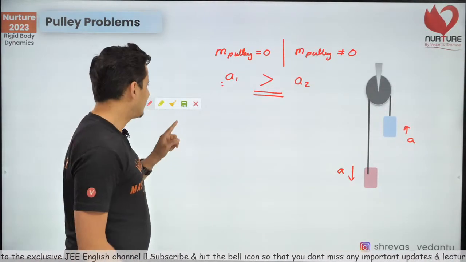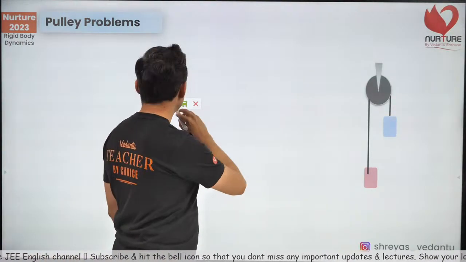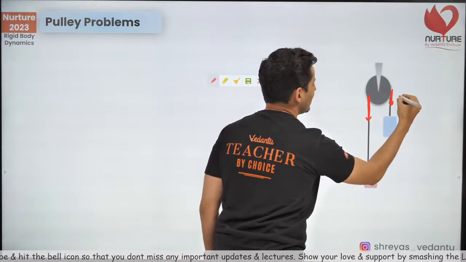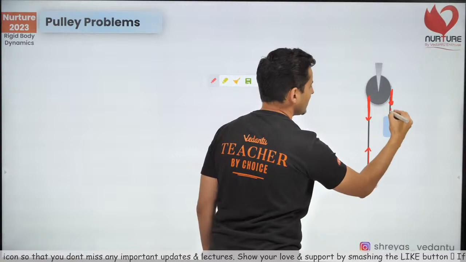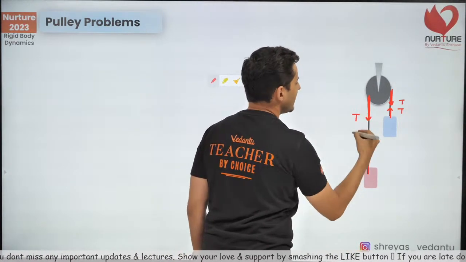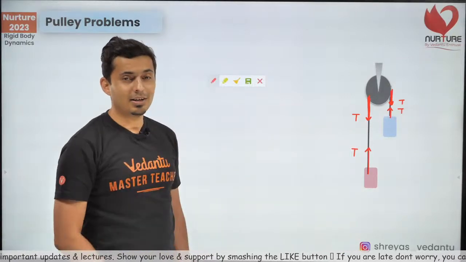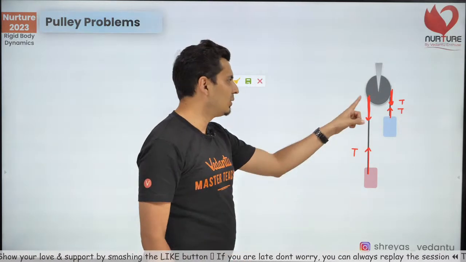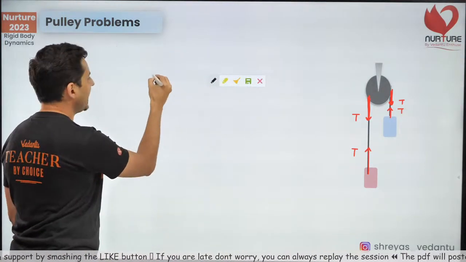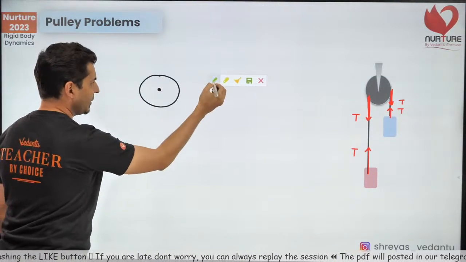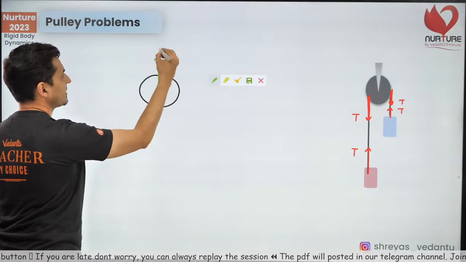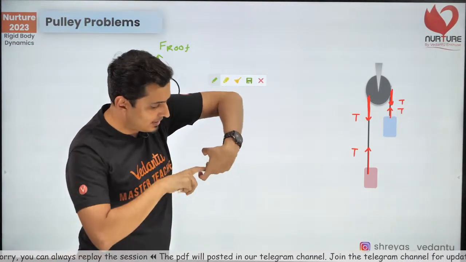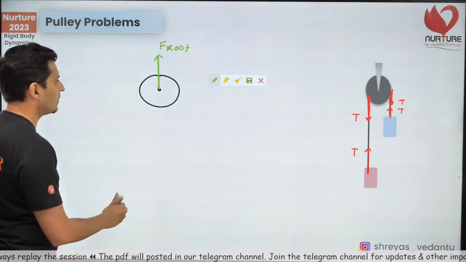Now, fair enough. My question is, when the pulleys have mass, remember we used to draw these free body diagrams, something like this. There were tensions over here. You used to show tension T here, T, T, T. There is a catch right now. You cannot do this. I'll tell you why you cannot do this. Just take the free body diagram of the pulley. What are the forces acting on the pulley? One is the force from the roof. The roof will be supporting that pulley. It's pulling it up. There is a hook, supporting that pulley.